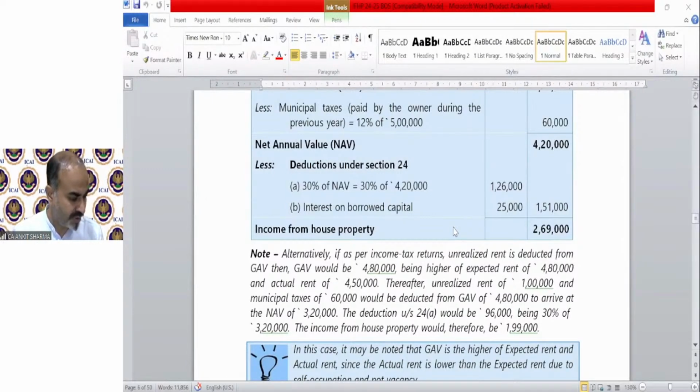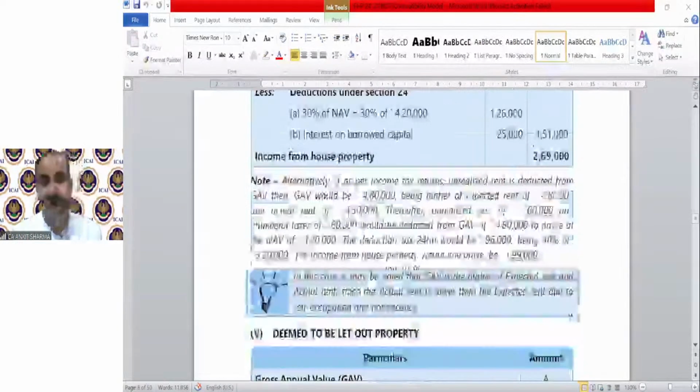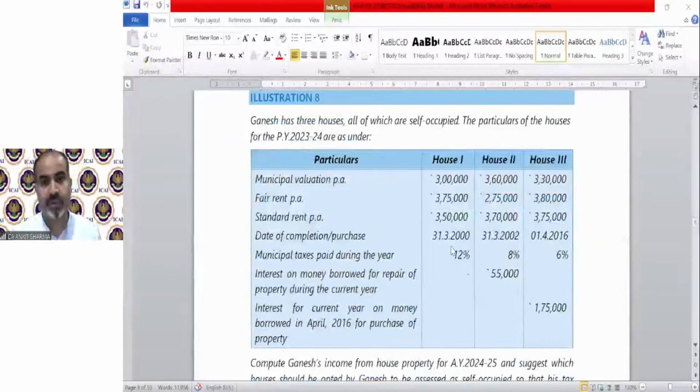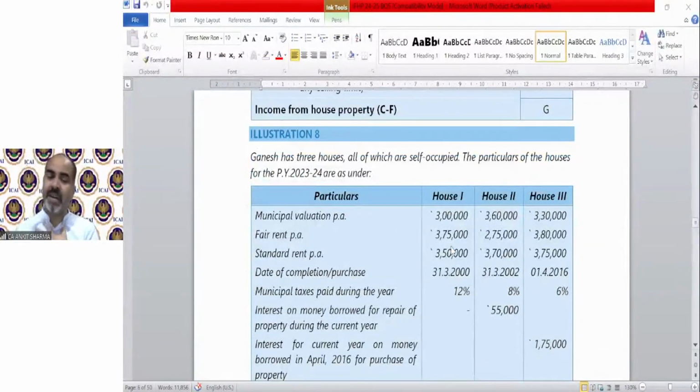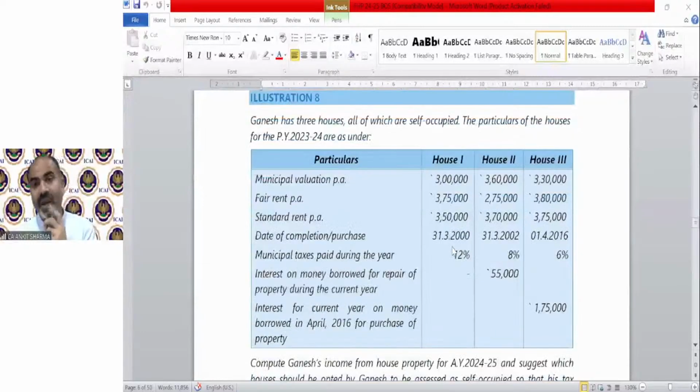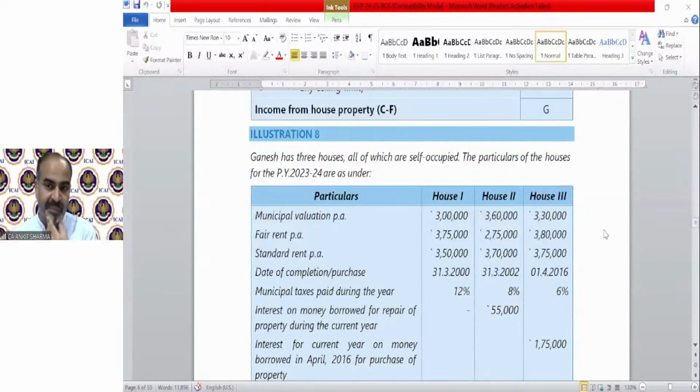Okay, now the question which is very, very important we are going to discuss is illustration number 8. This is a very, very important question. If I'm saying very, very important, that means it's a little bit difficult, but it's important for the examination. Now, it is like case number C. It says Ganesh has 3 houses. You remember when we discussed case number C today, there were 4 self-occupied houses, as I drew on this whiteboard.